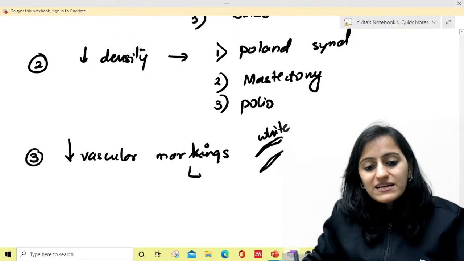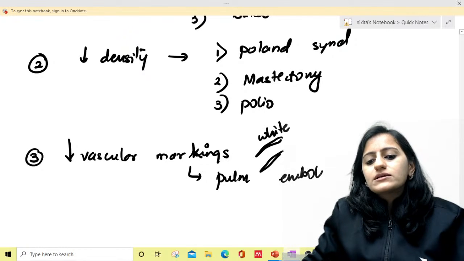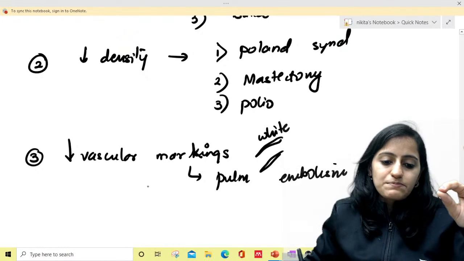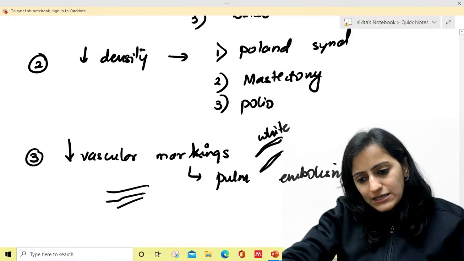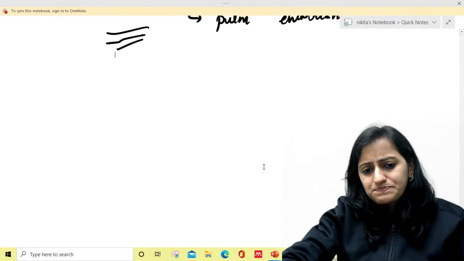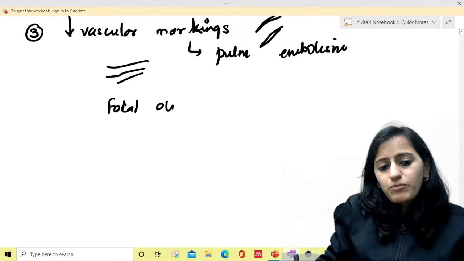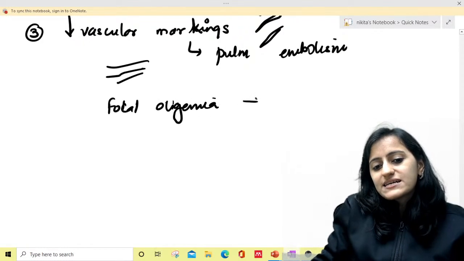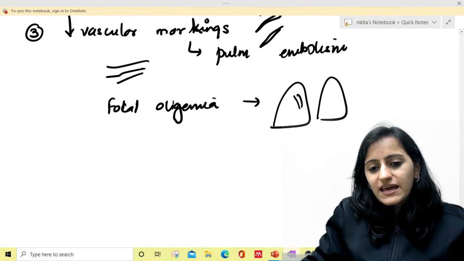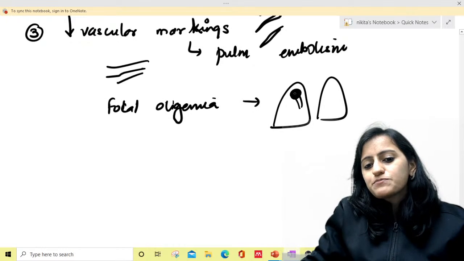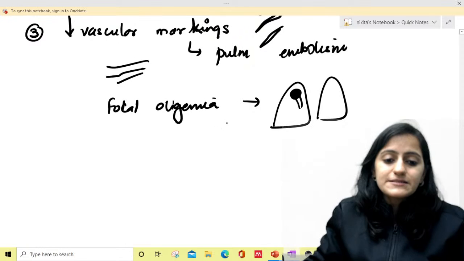And when will we have decreased vascular markings? When there is pulmonary embolism, right? Embolism means decreased blood supply, so the lung will become more black. Do you remember the sign that we see, that focal oligemia in pulmonary embolism? What is that chest x-ray sign called? If you compare the right and the left, if this is the area of embolism, this is more black as compared to the opposite side. What sign is it called?